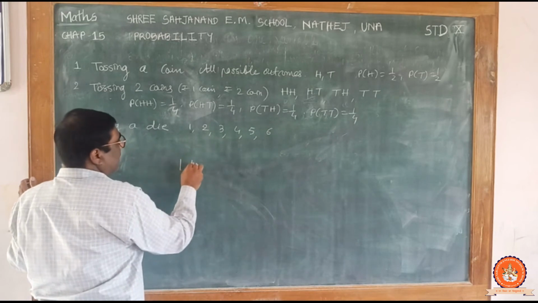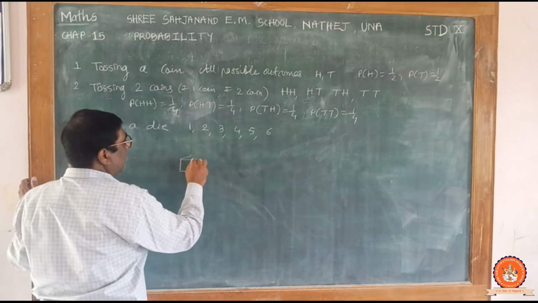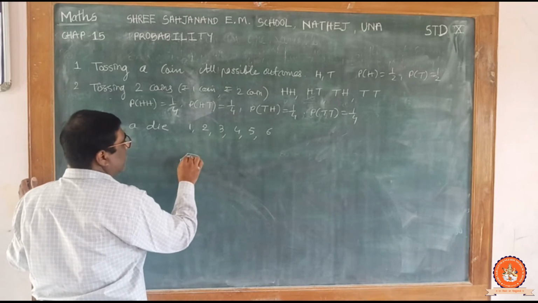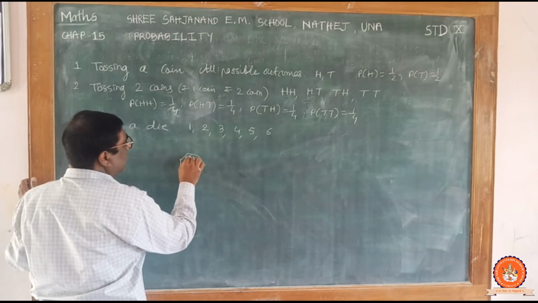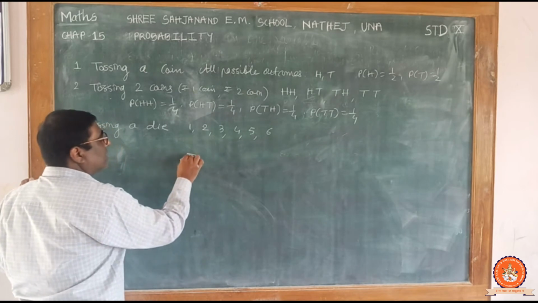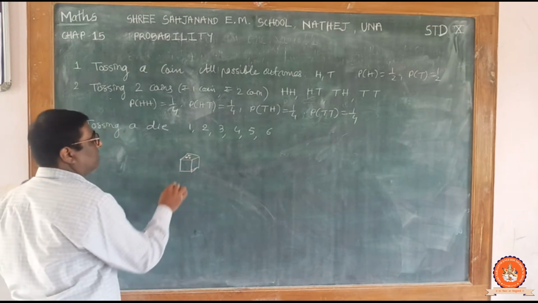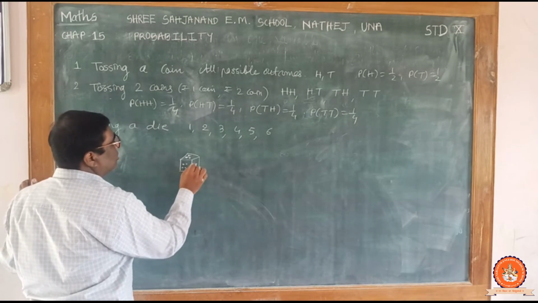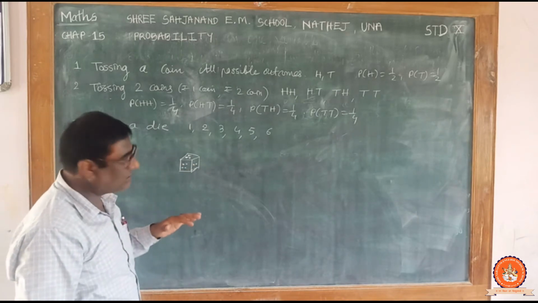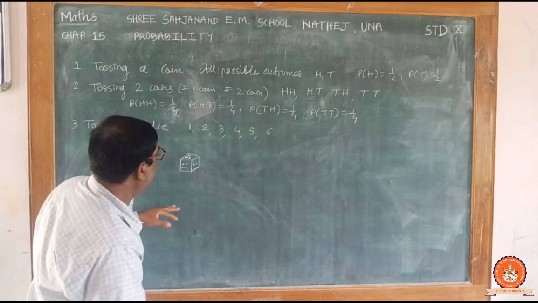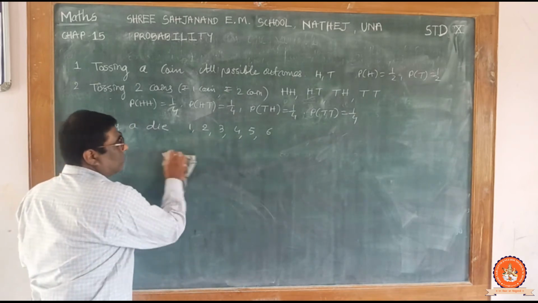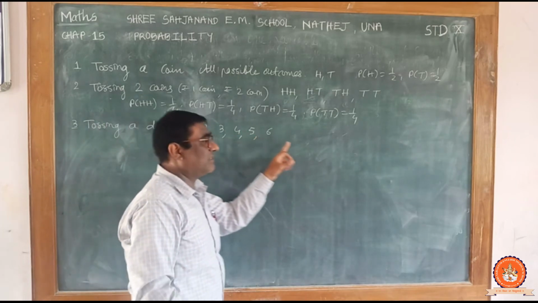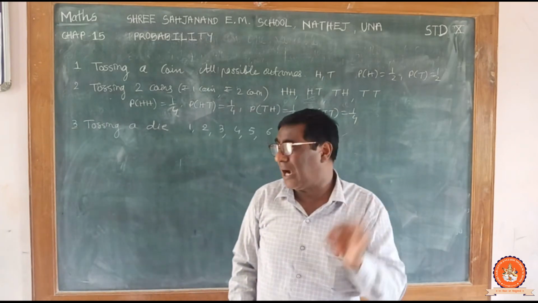My friend, look at it. If this is a die, and if you get here there can be 3 dots. So the result is represented by dots. Here it can be 4. Here it can be 2. So the results are expressed by dots. So this is about the die. So 1, 2, 3, 4, 5 and 6. There are 6 possible outcomes.